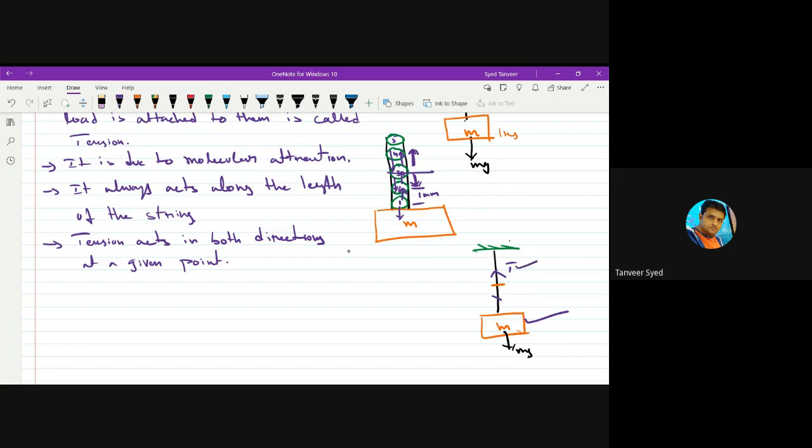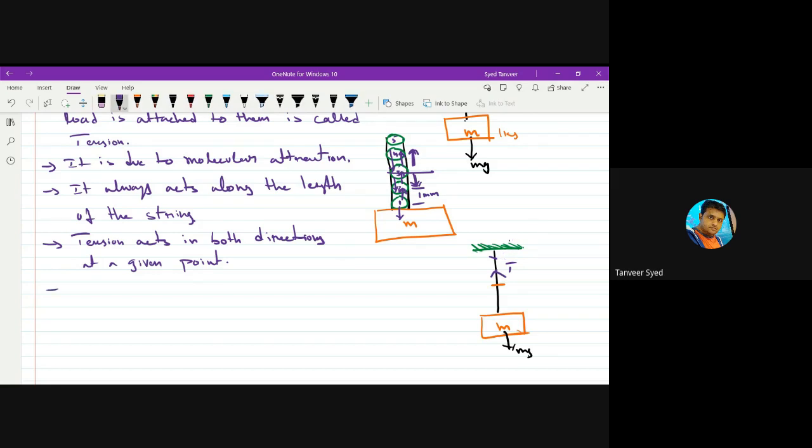So what is the direction of tension acting on the block of mass m suspended by a string like this? Suppose I'm interested in studying the status of the ceiling from which the block is suspended. Then on this ceiling, the direction of tension is downward, away from the body. If your body of interest is the ceiling, then tension is downward. If your body of interest is the block, then tension is upward.